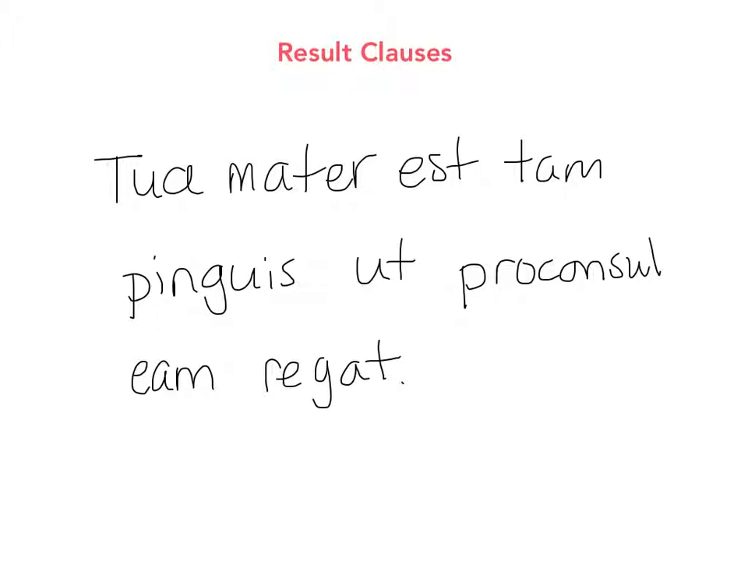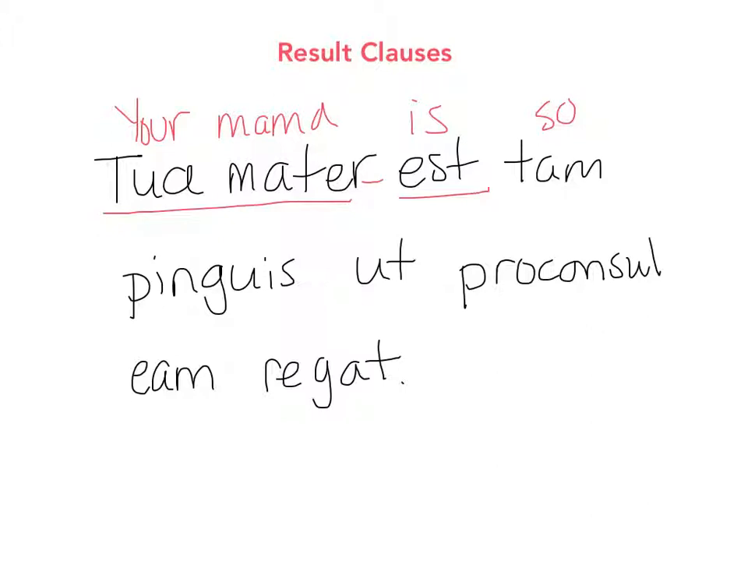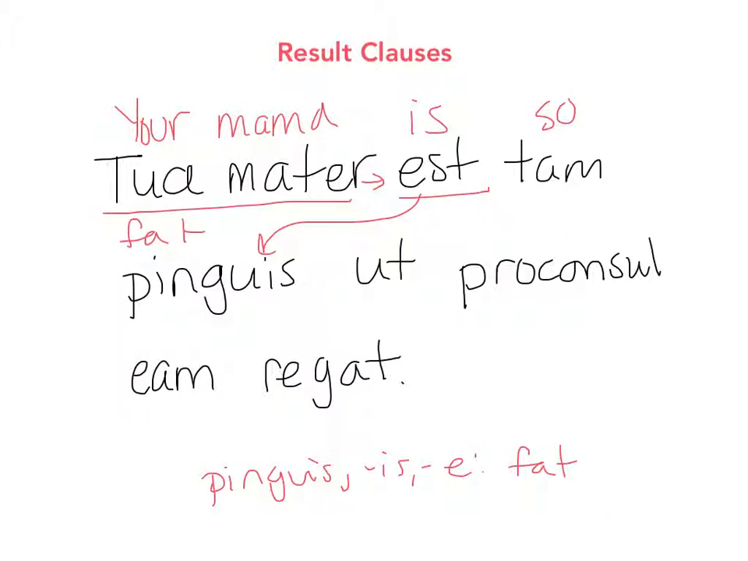So I'm looking at this sentence that I've written here, and I see tua mater. What's that? Your mama. Est is, and then tam is, we've had this word a few times, but so is so, pinguis. Tua mater est tam pinguis. And pinguis is like what penguins have, and that means fat. So your mama is so fat.